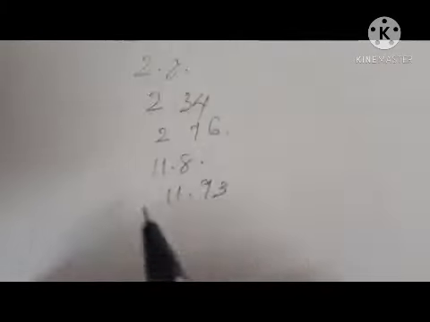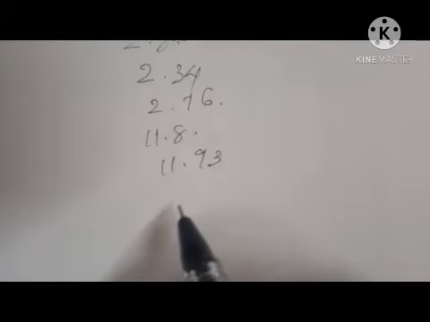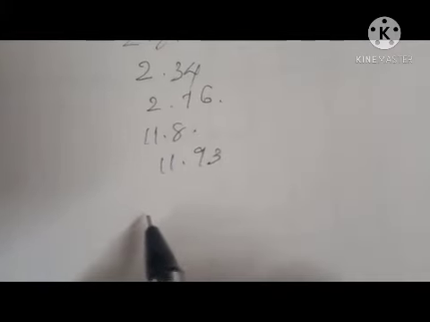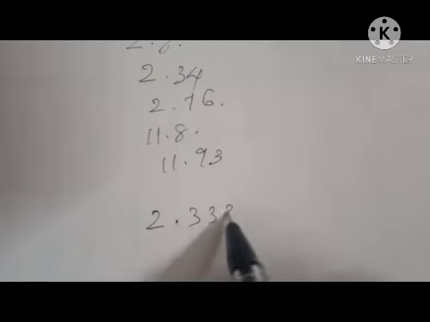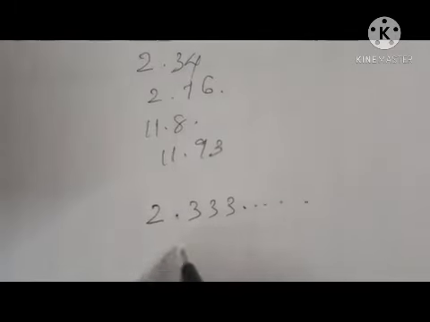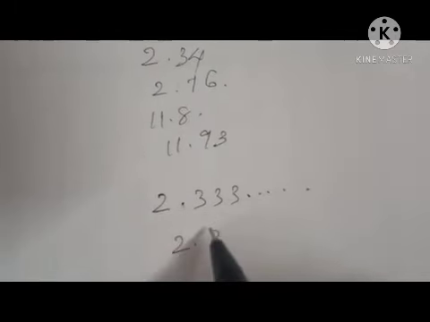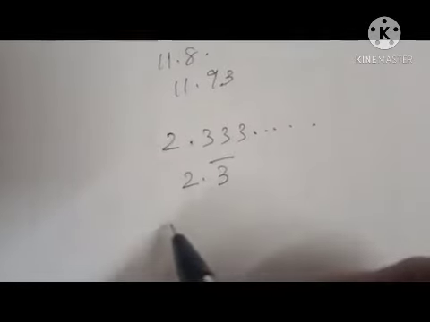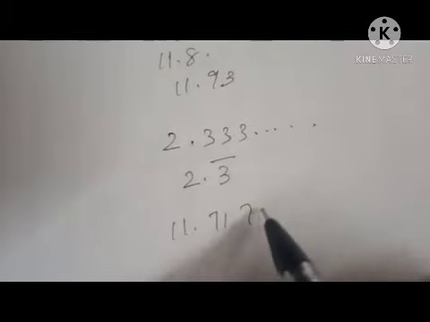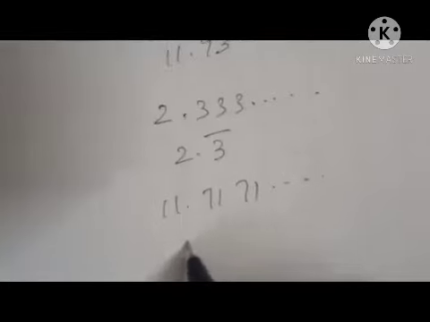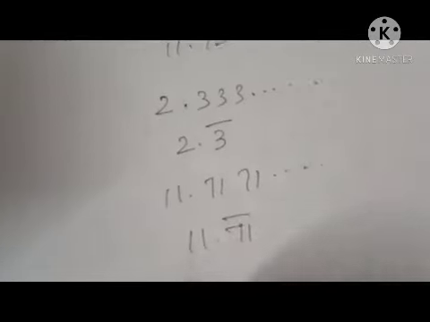But in the case of non-terminating repeating, for example 2.333, etc., we can express that as 2.3 bar. Then 11.7171, etc., we can express as 11.71 bar.